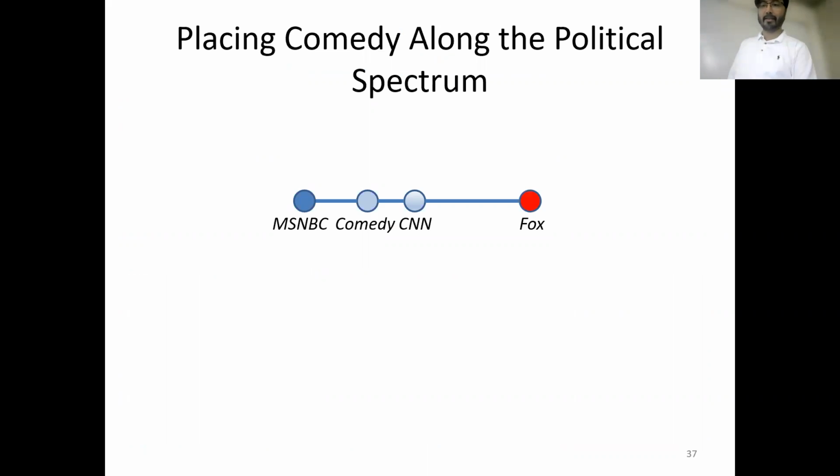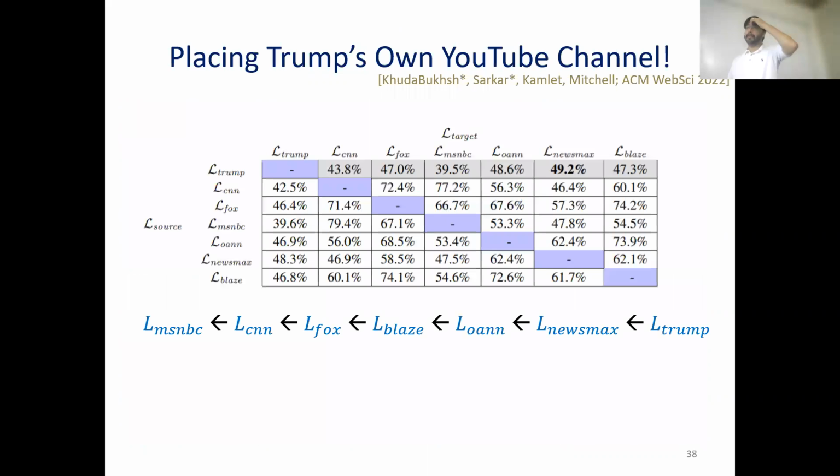But on a much more serious note, we investigated the Capitol riot, and we constructed a data set of former President Trump's YouTube followers, I mean, their comments on Trump's official YouTube channel. And we looked into three conservative networks, One American News, Newsmax, and Blaze, along with the three mainstream media networks.